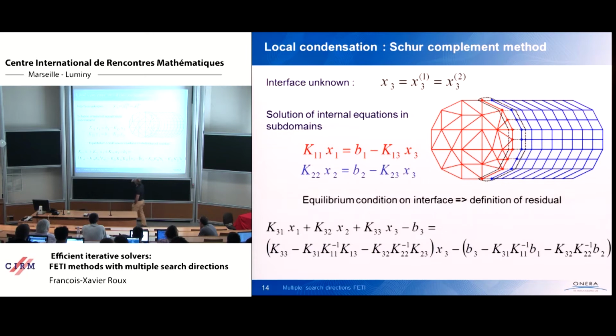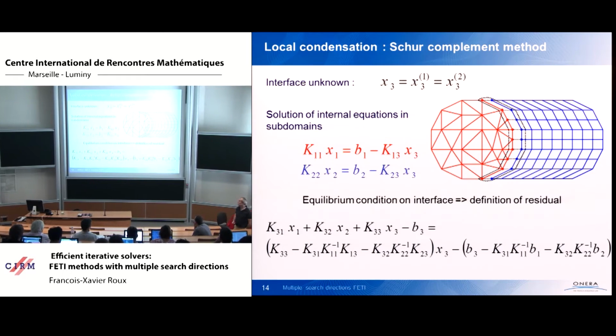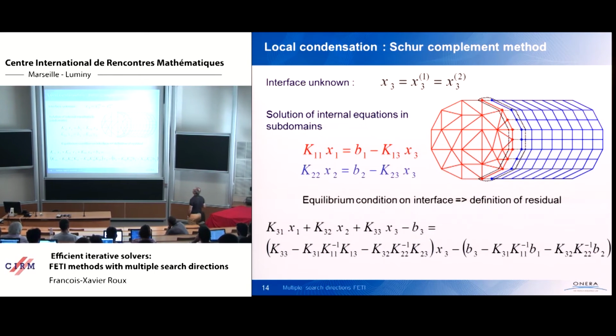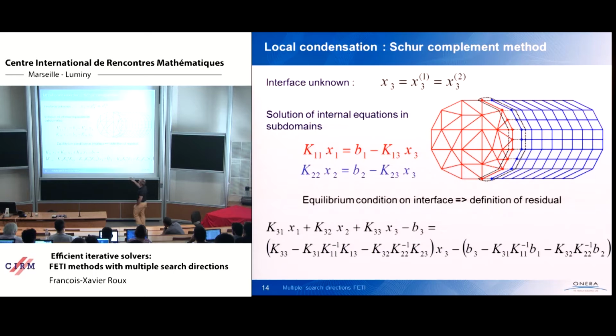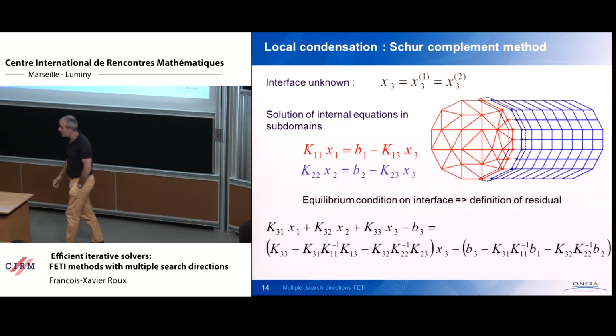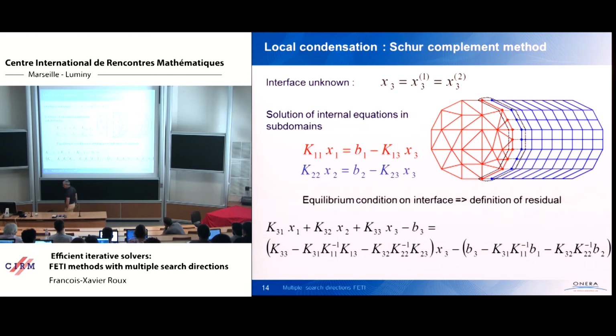the residual, and so the equilibrium condition of this interface defines the residual, and by the same change of variable I made previously for the single block, you find that in fact the interface problem associated with this method is associated with the Schur complement matrix. And this is the reason why this method was called the Schur complement method.